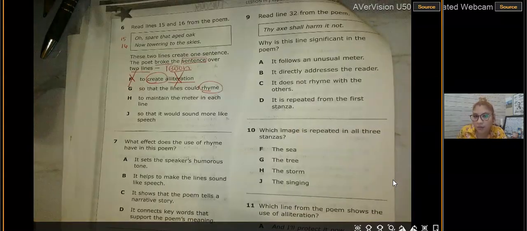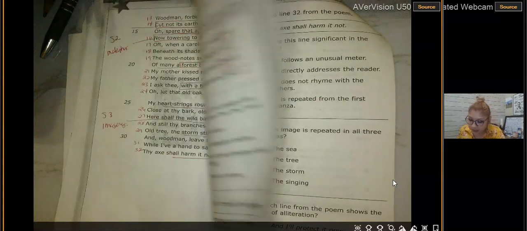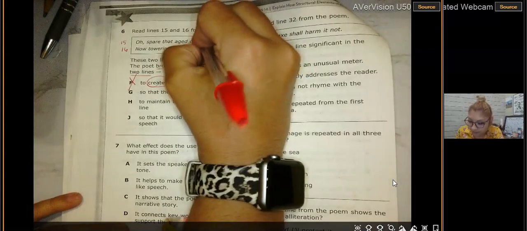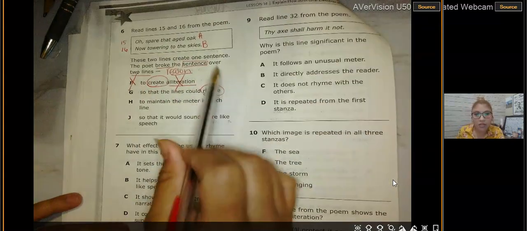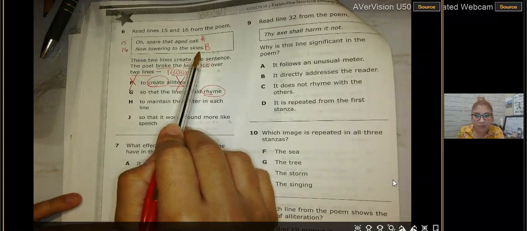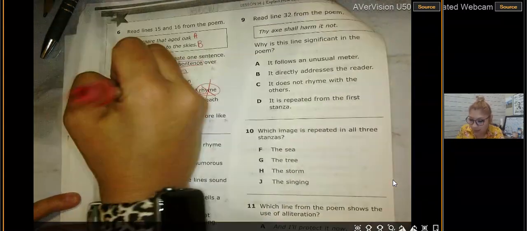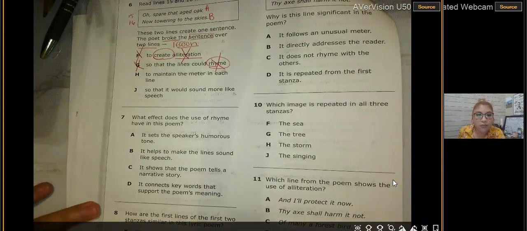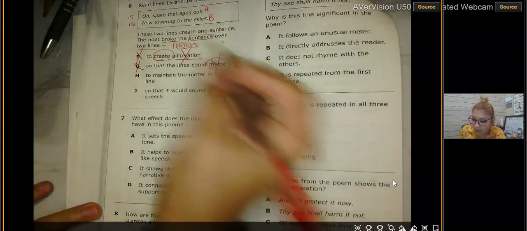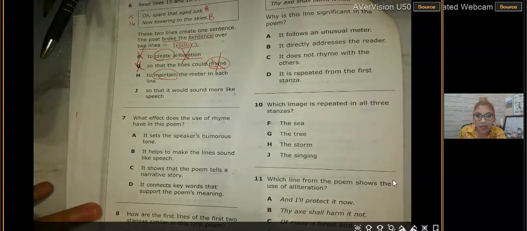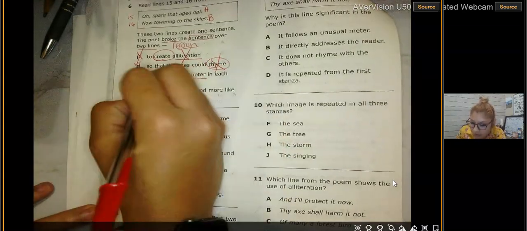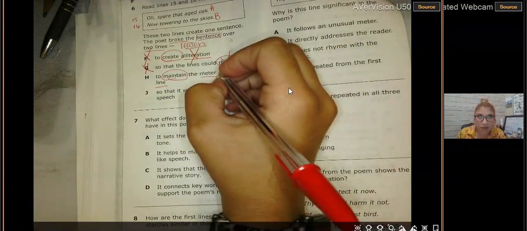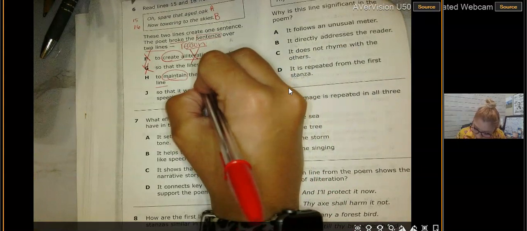This one's saying that it rhymes. Okay, let's go back to 15 and 16. What did we write? A, B. Do oak and skies rhyme? No. This tells me G is out. Let's go to H. To maintain the meter in each line. So my verb is to maintain meter in the line. Okay, so under meter, I want you to write rhythm.